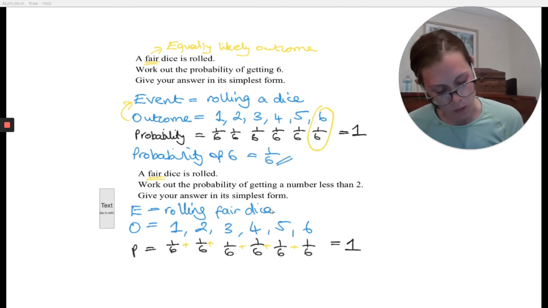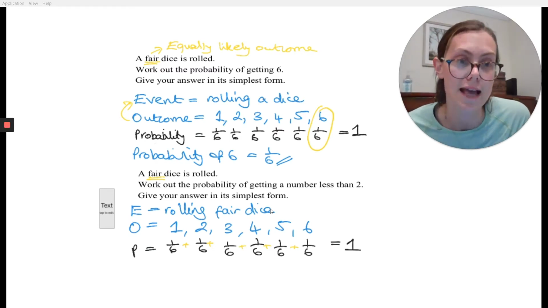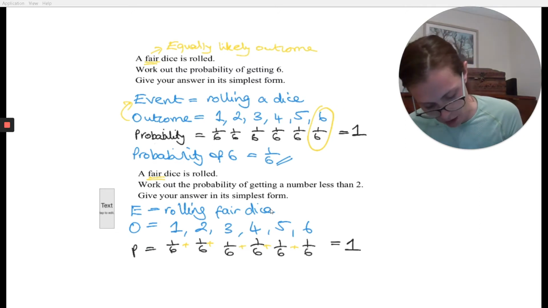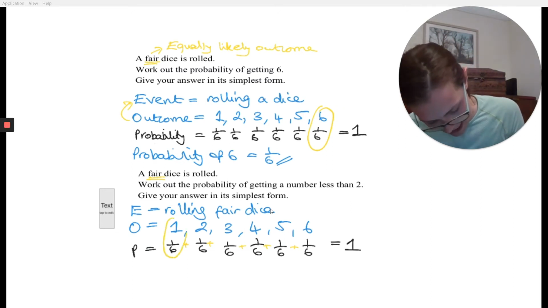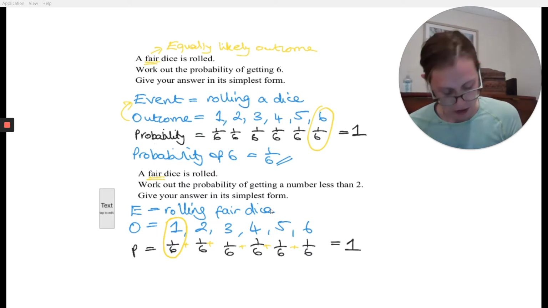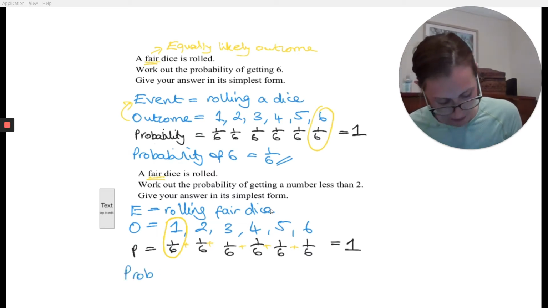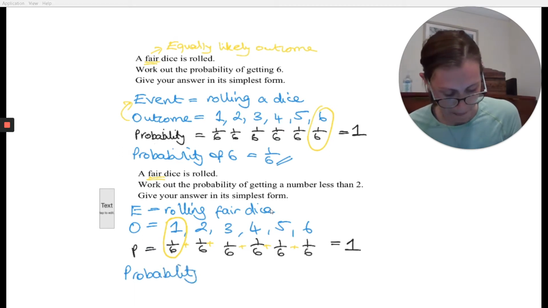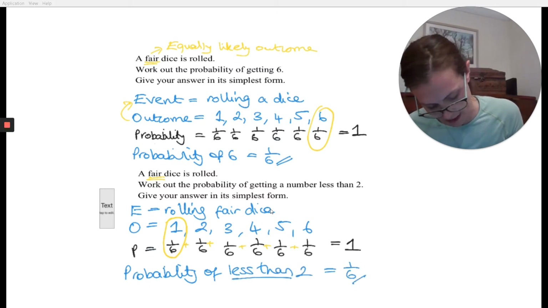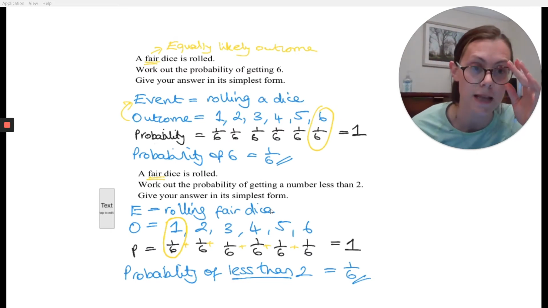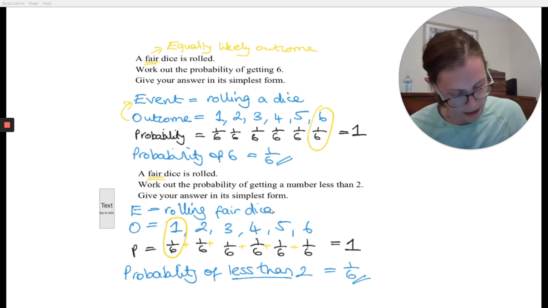So this time it says work out the probability of getting a number less than 2. So I look at these numbers less than 2, and again, you've only got one possible outcome here. If it's less than 2, it must be a 1. So there's only one thing circled. So I say, okay, the probability of less than 2 is equal to 1 over 6. Same as before, there's your final answer. Okay, so that's the basics of how we set these problems. Let's begin to look at how this might build in challenge.